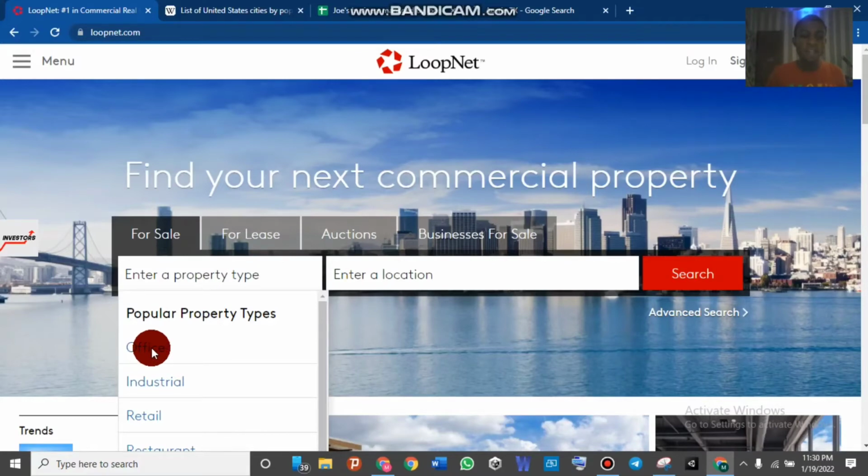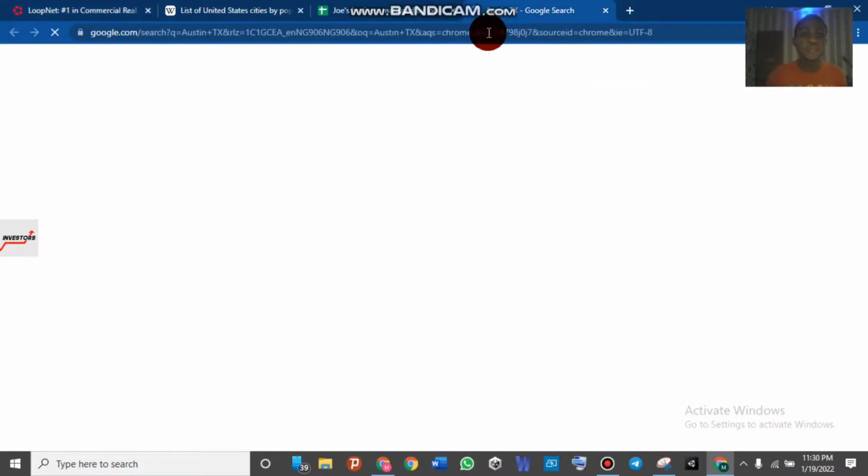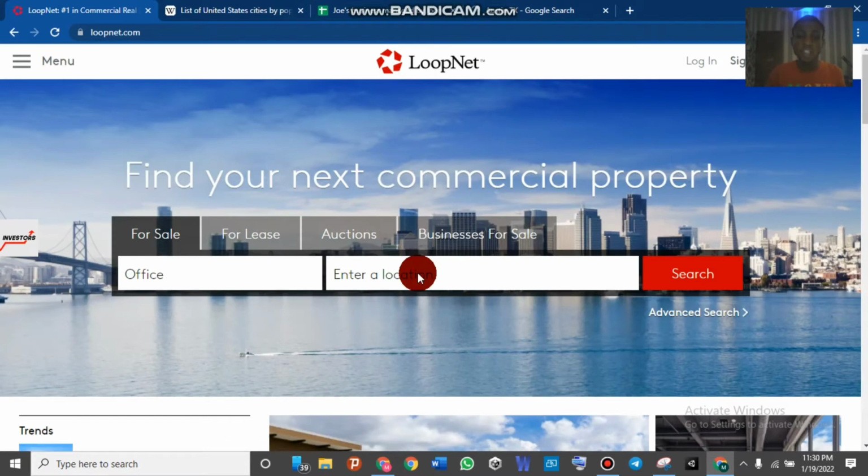Clicking on office, now you head over to your Google search again. Then you look up Austin TX. I think that is the correct location, that is Austin in Texas. So come over to loopnet.com again. Then in the other search box on loopnet, you enter your location. You enter Austin TX. You understand? So I'm going to input it now.